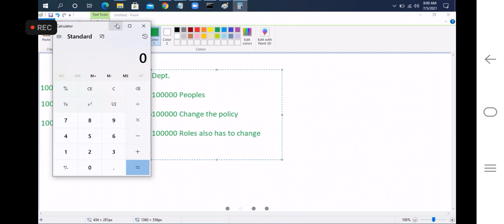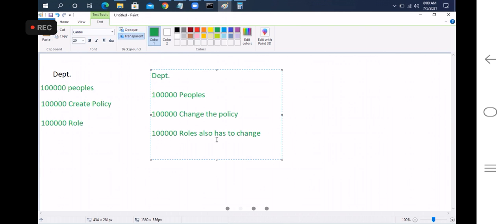Which means on average we need close to 40 to 50 people. Sometimes it may require more also. So I'm saying roughly 50 people are required to change these role derivation policies, roles, and give permissions. Okay, in case a person leaves the organization in between, then that data also has to be recollected and we have to change it, right?